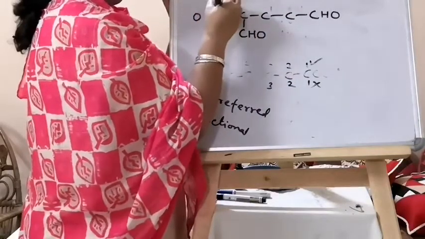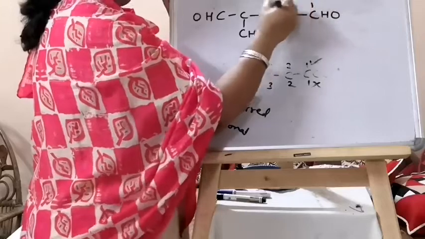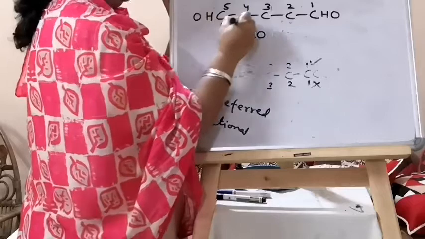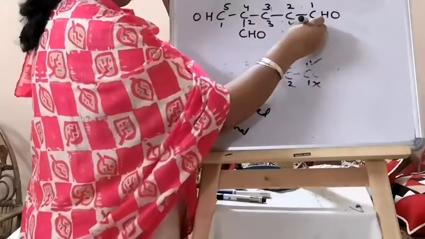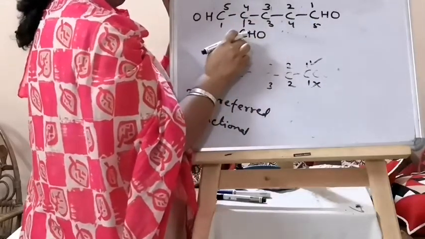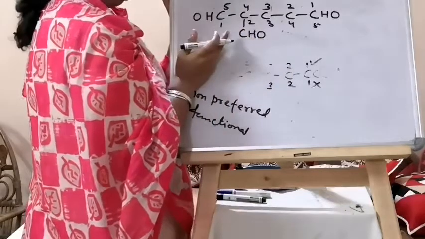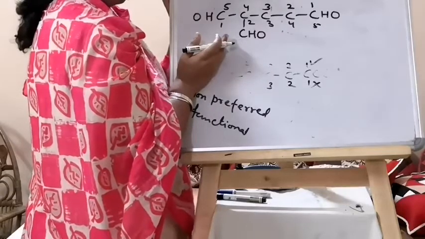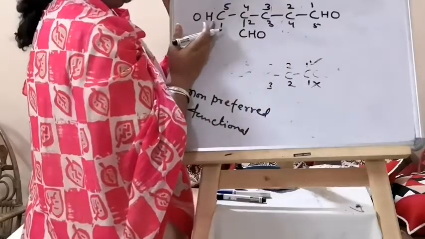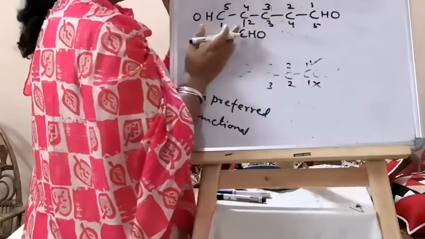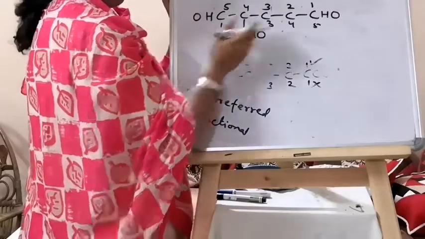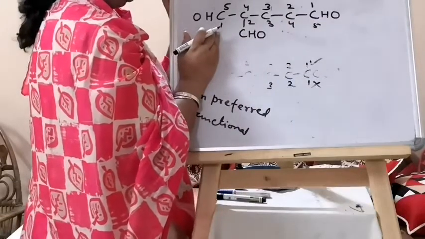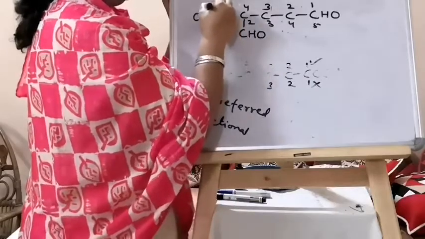If you come from this side, then your branch is at 4. But if you go from this side, your branch comes at 2. So which side should we select? The side of the chain which has more branching should be given preference. That side is not branched, this side is branched, so you will start numbering from this side. So this is correct, this is wrong.